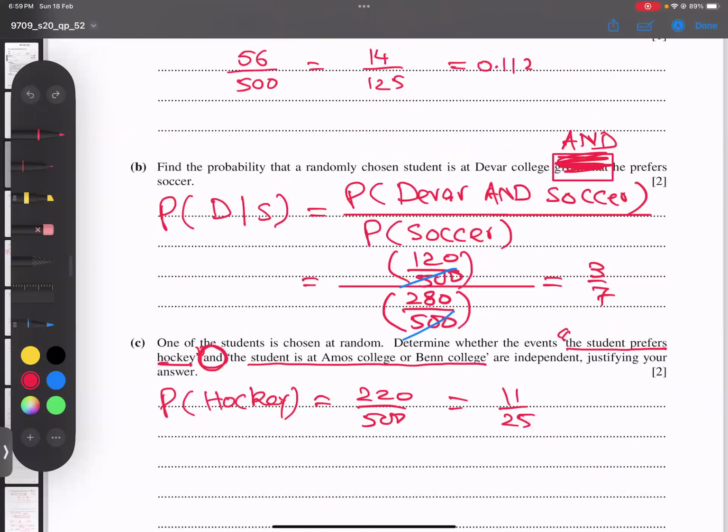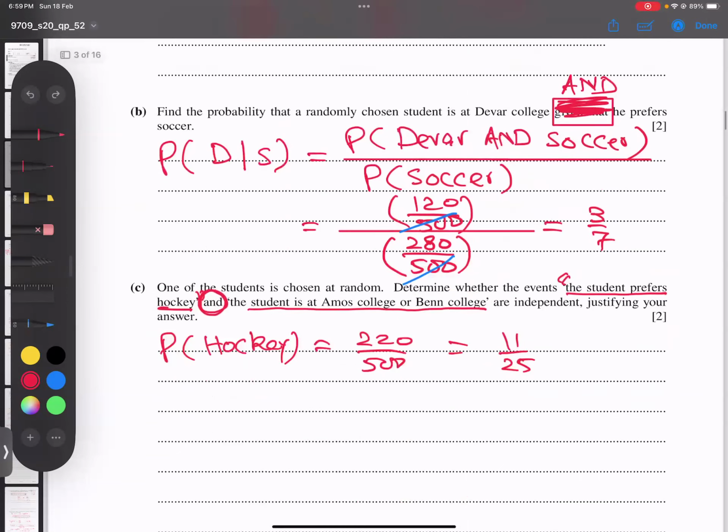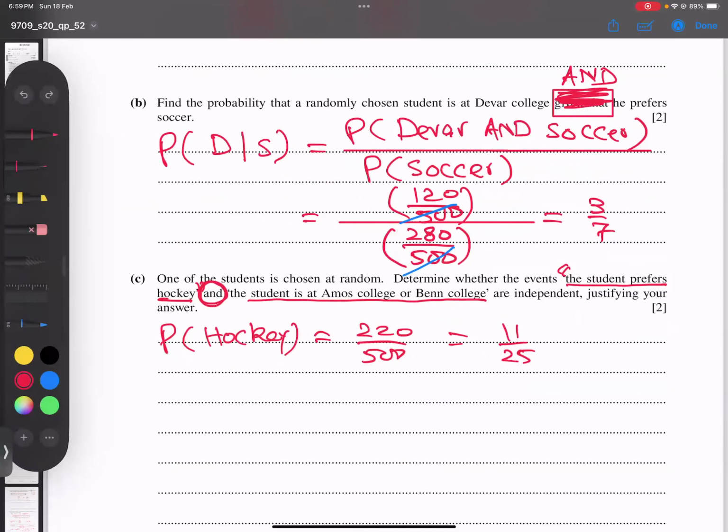I put this underline, and this "and" word is there. And student Amos College and Ben College. So let's discuss this one. How can we find this one?